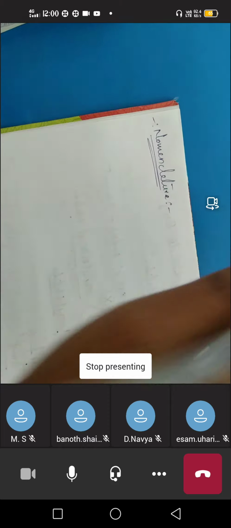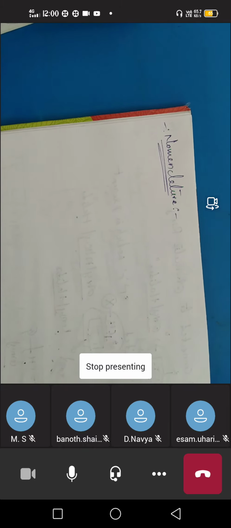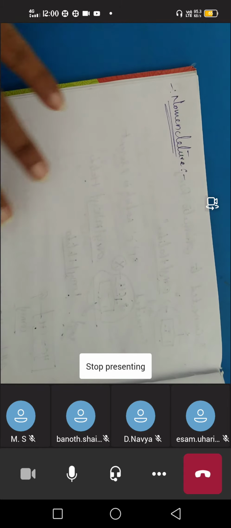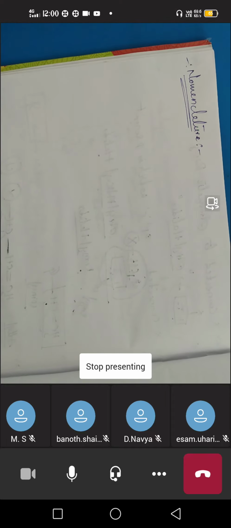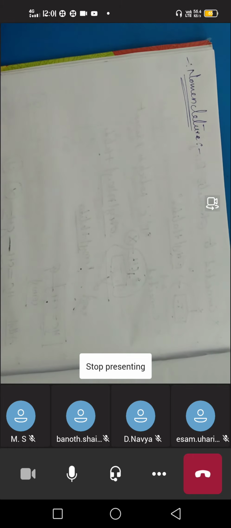Generally in the laboratory, every day thousands of compounds are being prepared. So we have to give names to these compounds, otherwise it will be difficult to remember or to study the compounds individually.